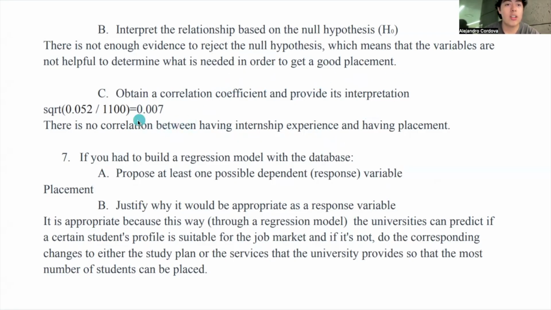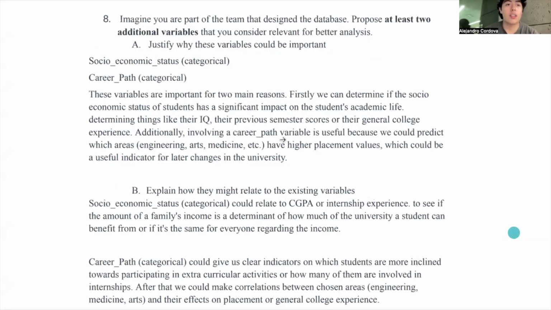We got a correlation coefficient that is very low, which tells us that there is no correlation between having internship experience and placement. So now that we have determined that there is no correlation, if I had to build a regression model with the database, the dependent variable that I would choose is placement, because I think it is appropriate, because this way the universities can predict if a certain student profile is suitable for the job market or not.